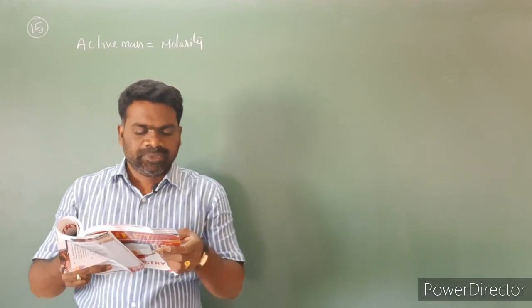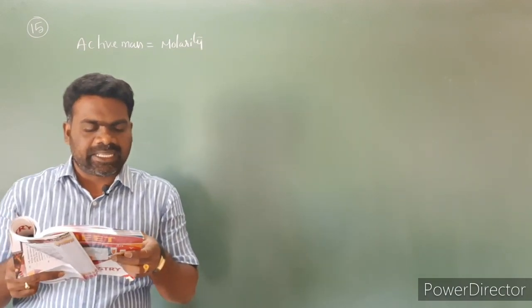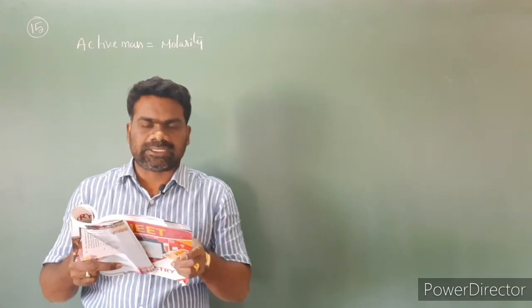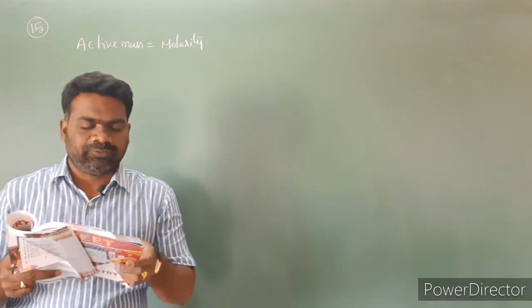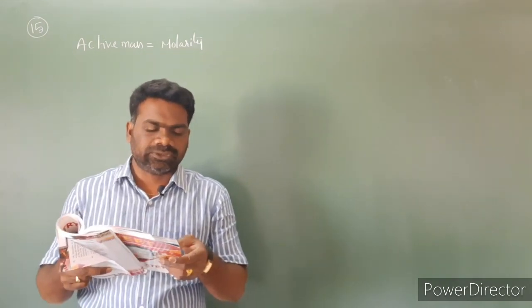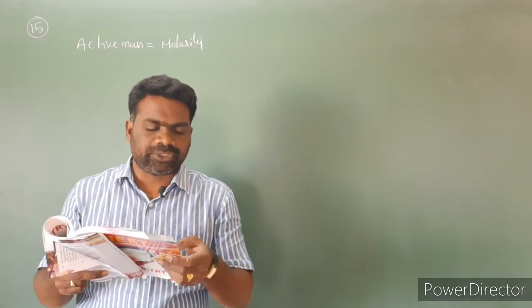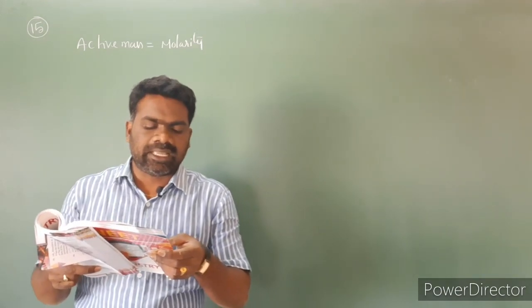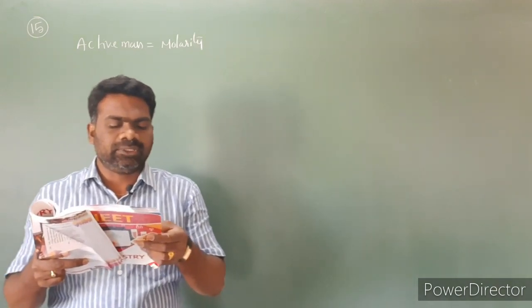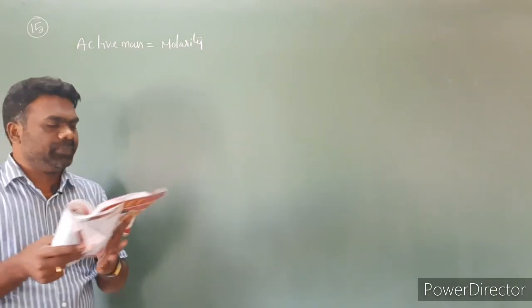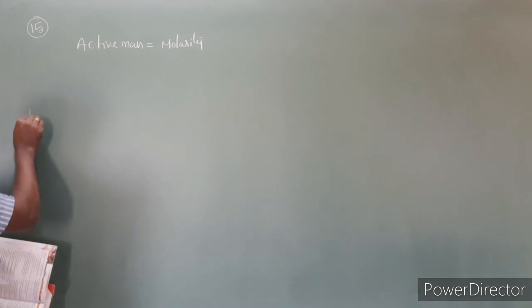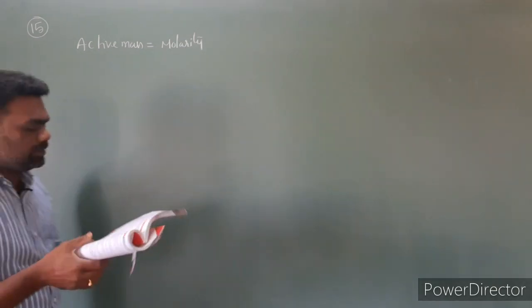Look at the options. The correct combination is: first option A and B, second option B and C, third option A and C, fourth option A, B, C. Statement A is correct and statement C is correct. So for the 15th question, the third option, A and C, is correct. Next, question number 16.